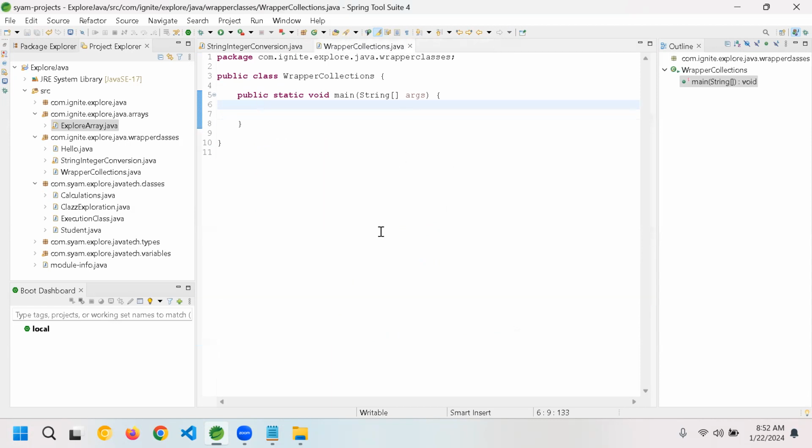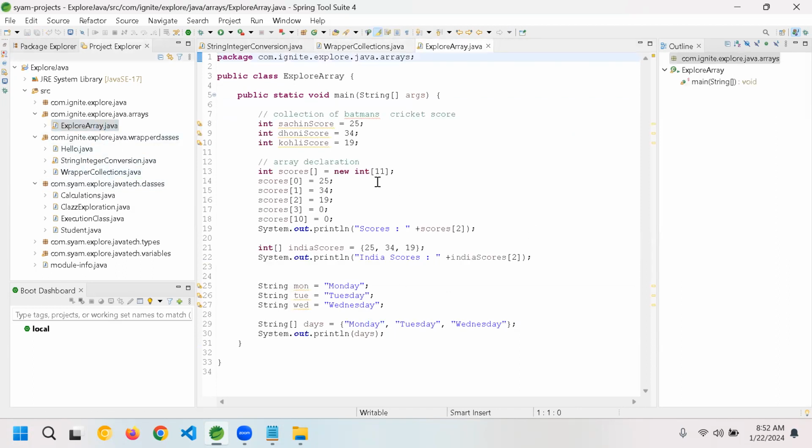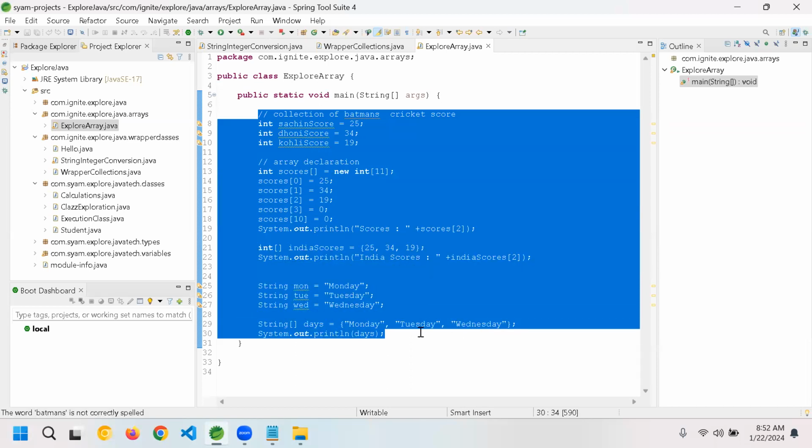We'll complete with the wrapper classes. Now, what is the challenge with array is you have to define a specific size when you are creating. Always you're not dynamic, right? Whatever values you're trying to pass, you do not always know them. When you are specifying an array, you have to specify the size of the array for your JVM to allocate enough memory for you in the heap. Now, there are a lot of challenges with the arrays.